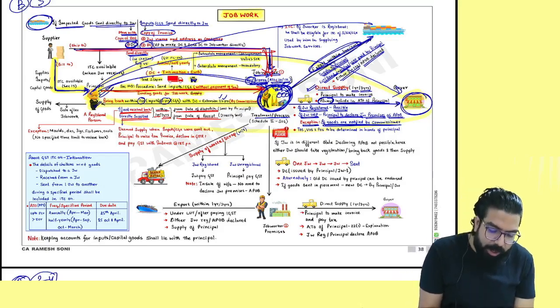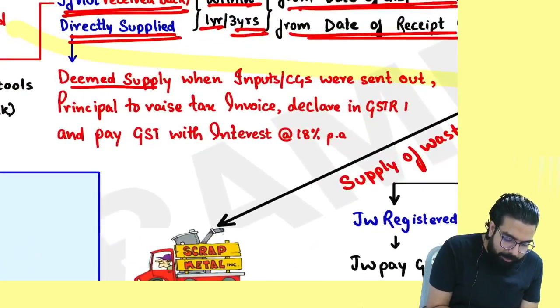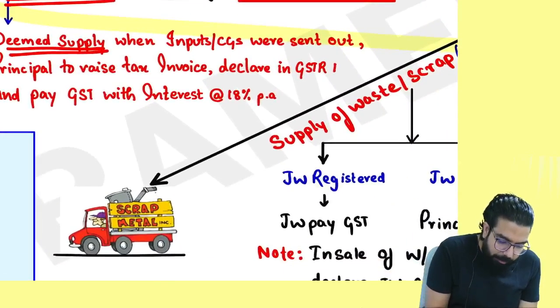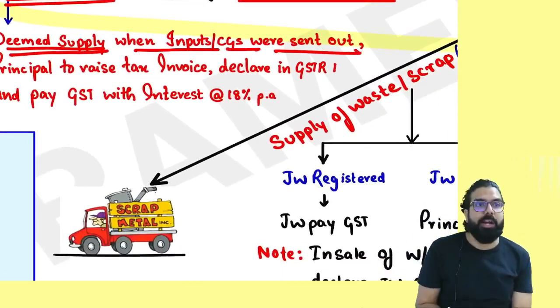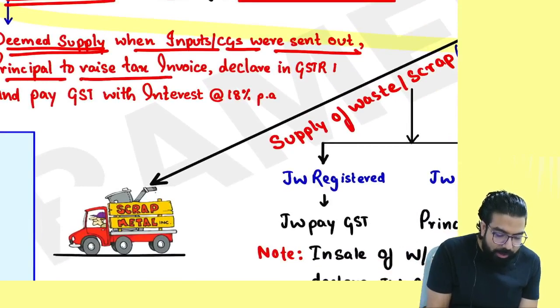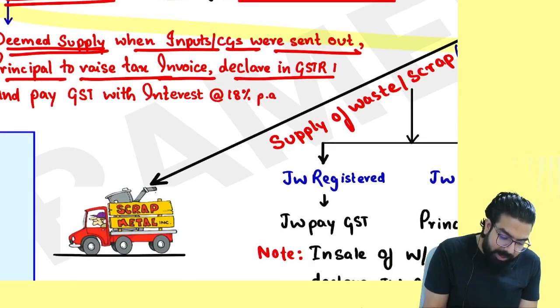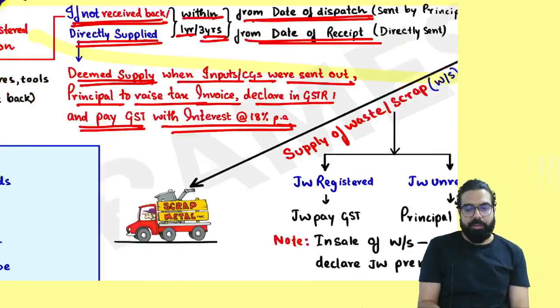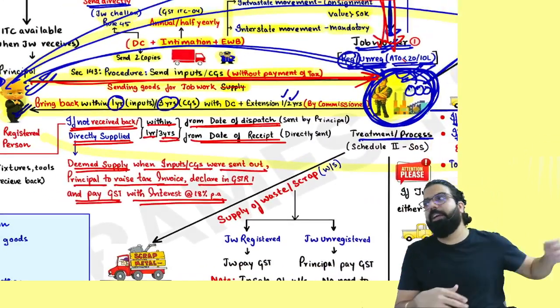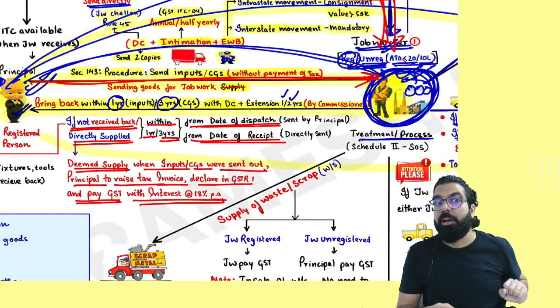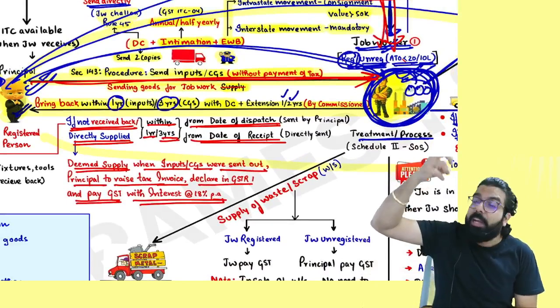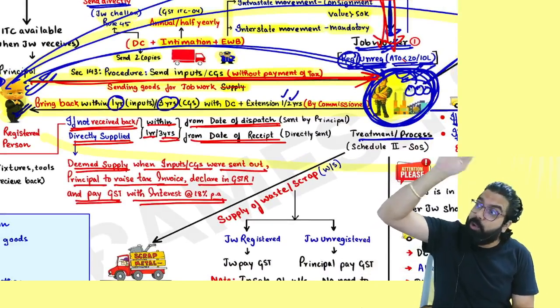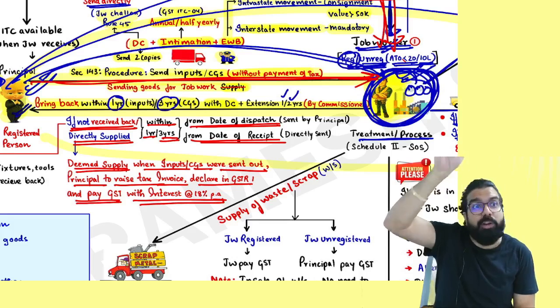Sir, if it does not come back, remember, it will be deemed as a supply when the inputs and capital goods were sent out. You have to raise a tax invoice, declare it in your GSTR1 and pay the GST along with interest. It means, you know what will happen? If it does not come back within 1 year or 3 years, it will be assumed that the day you had sent it, it was not sent, it was supplied.